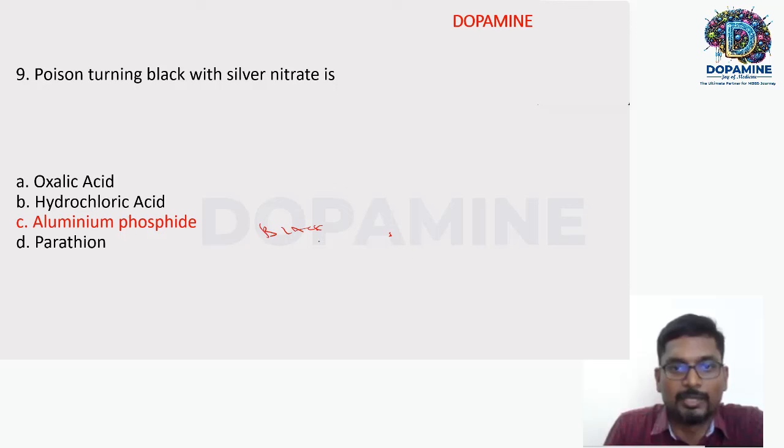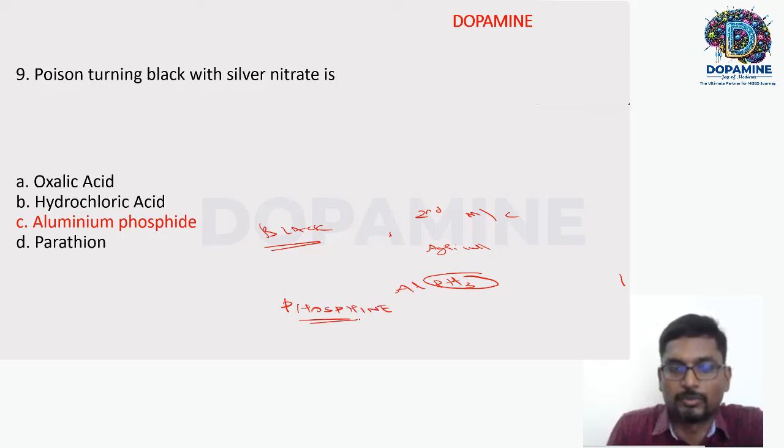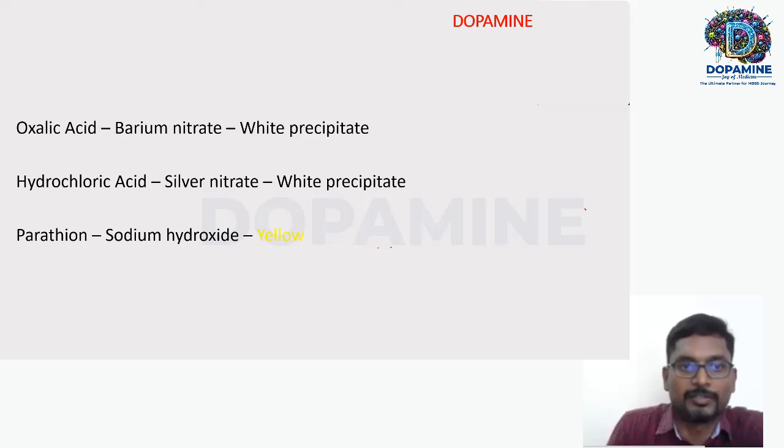Black with silver nitrate is aluminum phosphide, the second most common poisoning in India. It is an agricultural poisoning. It contains phosphine, the phosphine gas. Phosphine is responsible for the black precipitate, right? Phosphine causes cardiogenic shock. So phosphine is responsible for black coloration with silver nitrate. Another silver nitrate test is with hydrochloric acid, where you get a white precipitate, right? So silver nitrate black: aluminum phosphide, right?